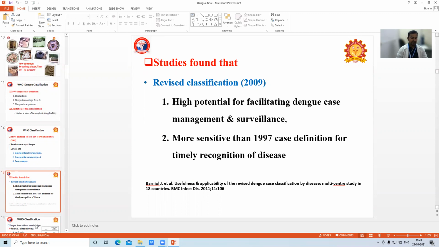It also has high potential for facilitating dengue case management and surveillance. These are the two advantages. So what is the new WHO classification? Dengue with warning signs, dengue without warning signs, and severe dengue.